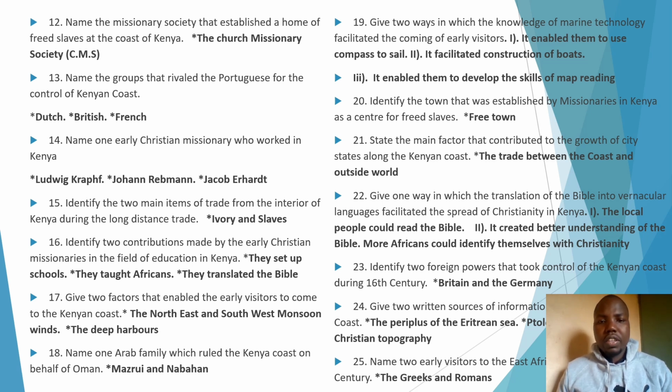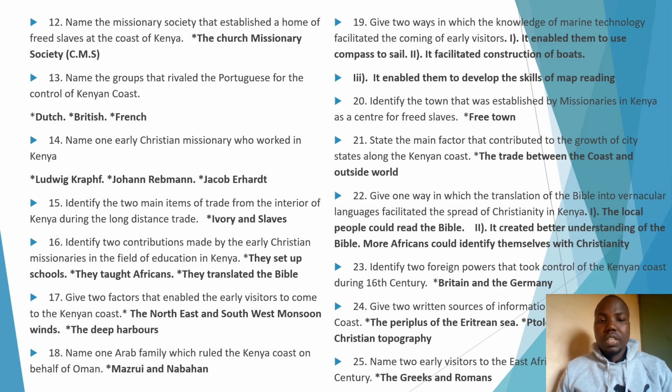Question 17. Give two factors which enabled the early visitors to come to the Kenyan coast. Among the factors, we have, for example, the monsoon winds. That is the northeast and southwest monsoon winds. We also have the deep harbours, which enabled the sailing of ships.